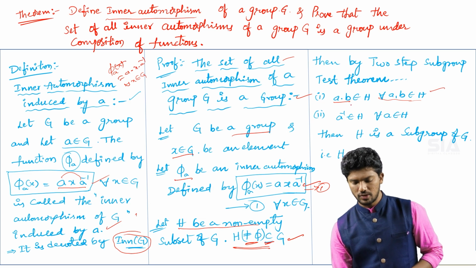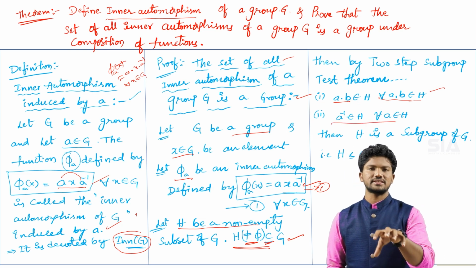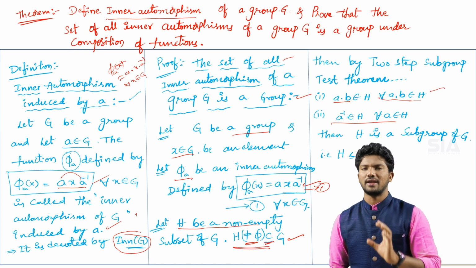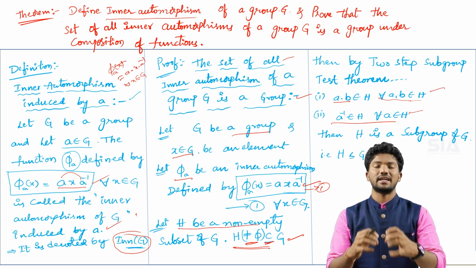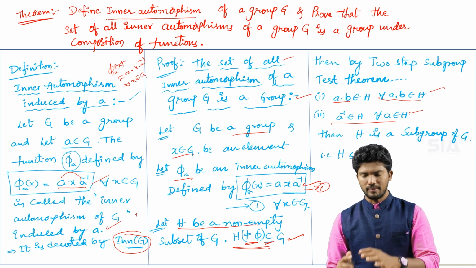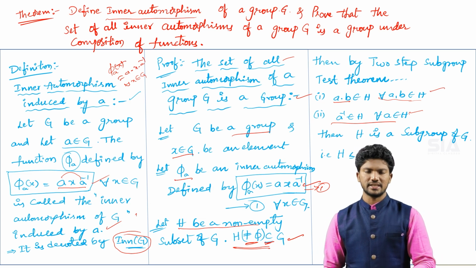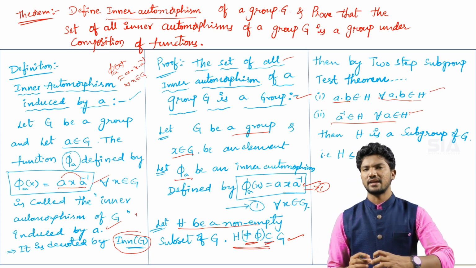And the second condition is a inverse belongs to capital H whenever small a belongs to capital H. This second condition is called capital H is closed under taking inverses.